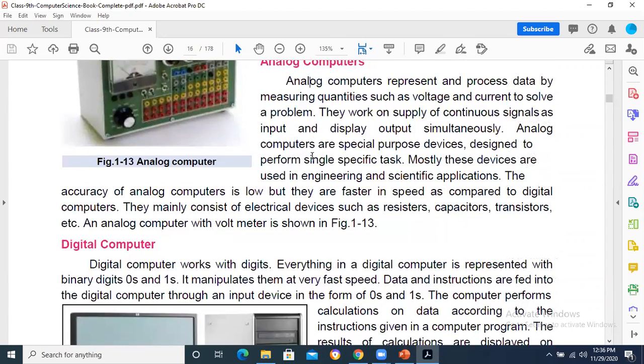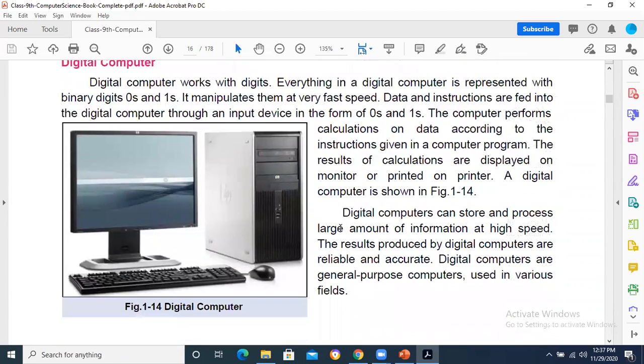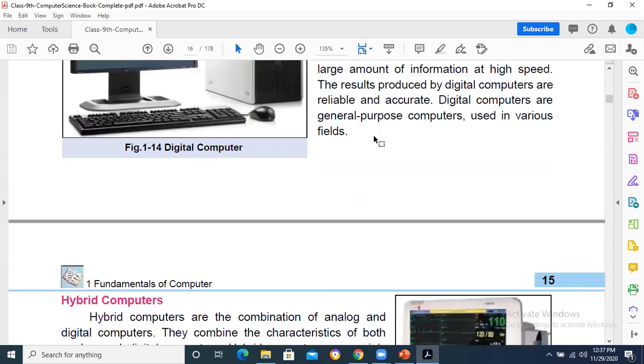And digital computer is basically based on zeros and ones, just like a calculator. A digital calculator is also a digital computer because it contains an IC to process the data. Whatever numbers we press, we have the output. All the digital devices that we are using are based on the digital mechanism because these use digital current, which is basically working on zeros and ones. Transistors are there. The basic unit is the transistor.